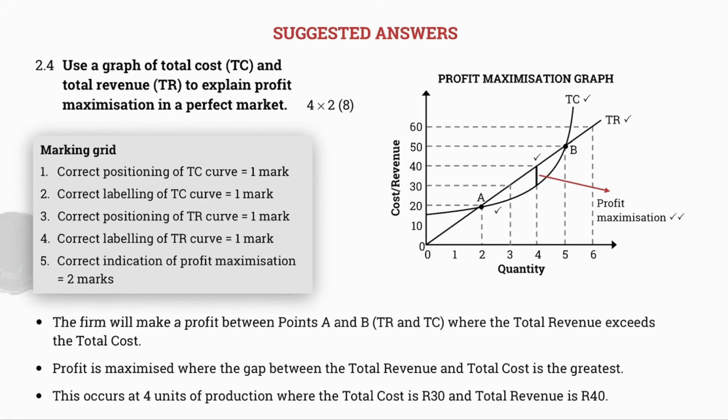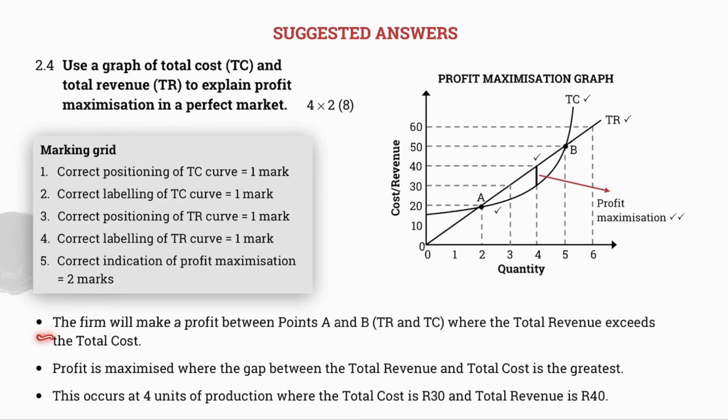So please, grade 12s, whenever you are drawing a graph, please ensure that you position and label your curves as accurately as possible. 6 marks have been allocated in total for the drawing of the graph. So it is very possible that you can make a mistake on the graph. Let's just say, for example, that you forgot to indicate the profit maximization, and therefore you only earn 4 marks for the drawing of the graph.